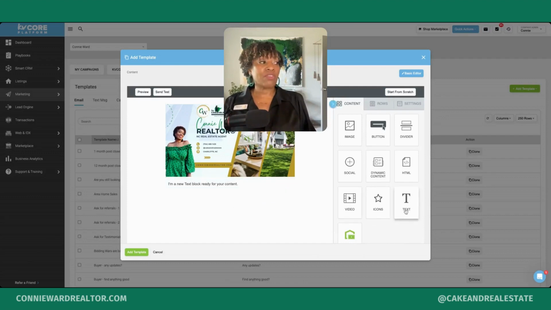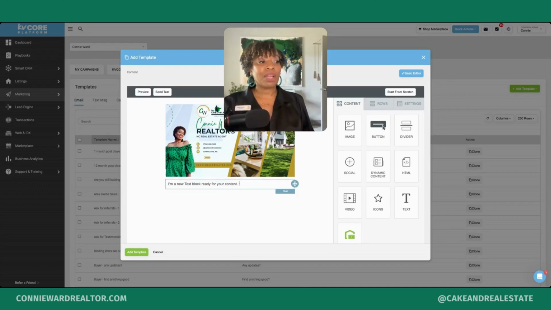If I were to just drag text here, there's nowhere to put it. See, it only highlights the section where there is a content block. So I couldn't just drag this here and add it without adding the content block first. That might be a little bit of a tongue twister, but I hope that makes sense.